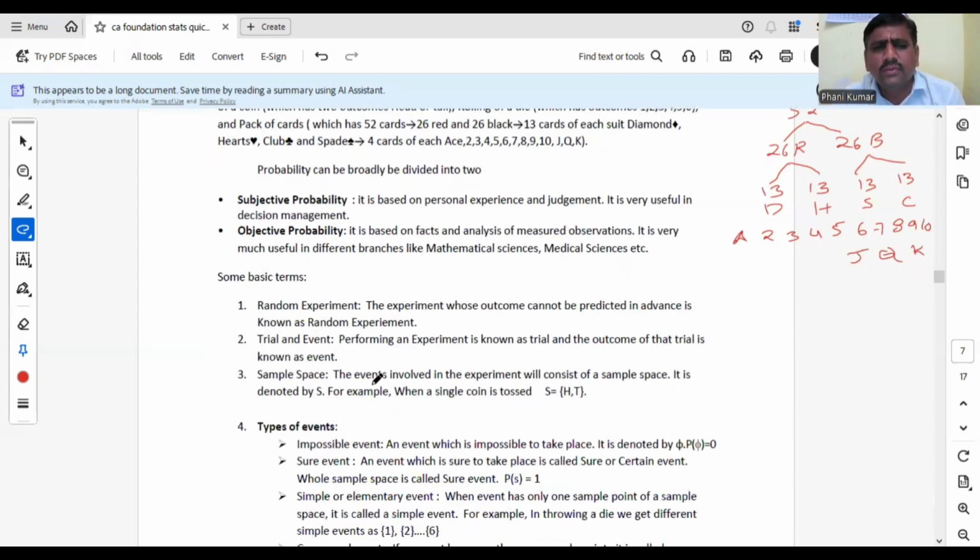Okay. What are the basic terms in probability? First one, random experiment. The experiment whose outcome cannot be predicted in advance. The experiment in whose all outcomes you are known. That means in tossing a coin, you know that head and tail are the events, but you can't expect which event may happen. Head will come or tail will come, we don't know in advance. All the events, we know what they are.